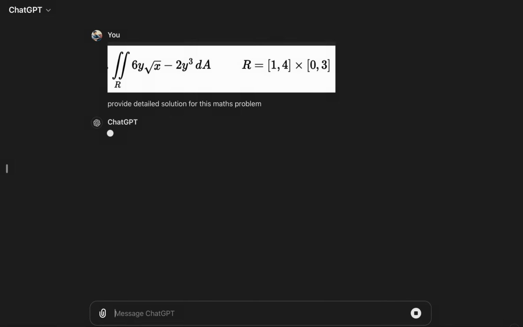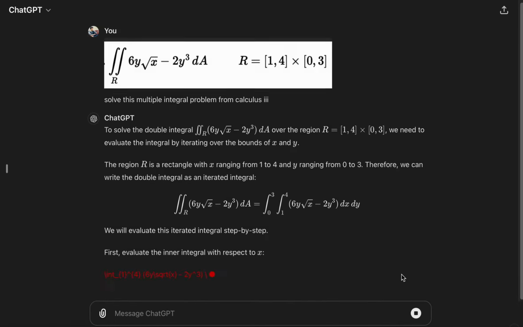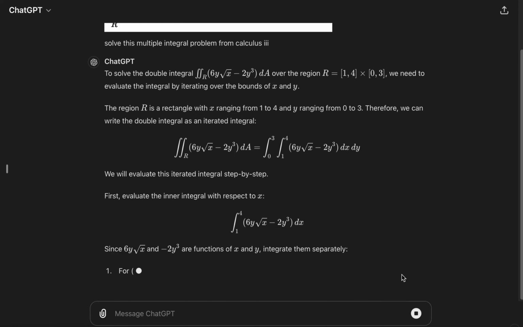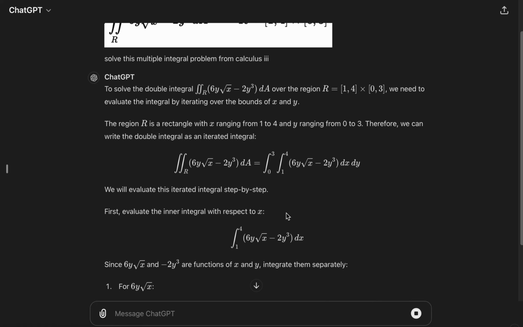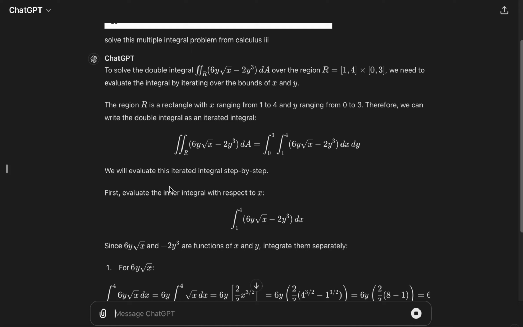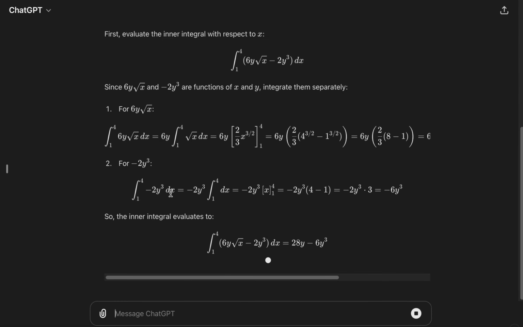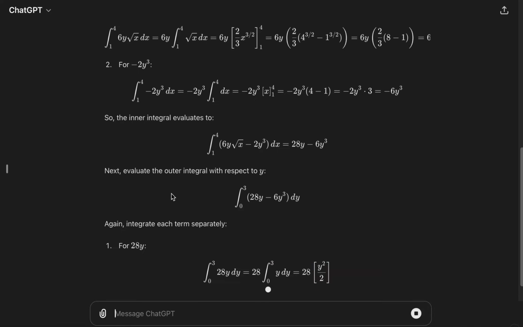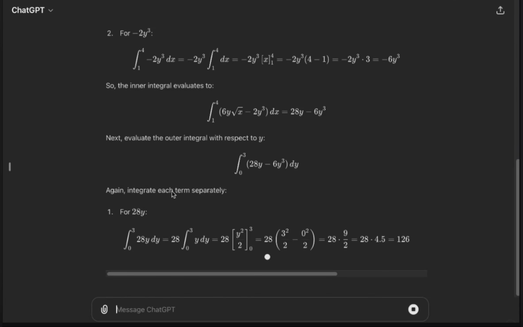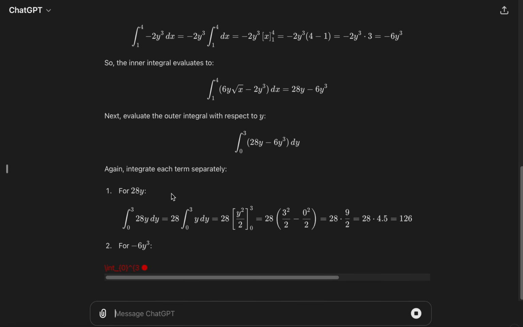and press enter. In a few moments, ChatGPT will solve this question for you and it will give you step-by-step solution to this mathematics problem. Okay, so here you see ChatGPT is doing this job very well for you. So in a few moments, you will have the complete solution of this problem, which will have definition of each step that you can learn from here. You can do practice by looking at the solution and the procedure of doing it a night before your exams, and later on you can write this in your exam.